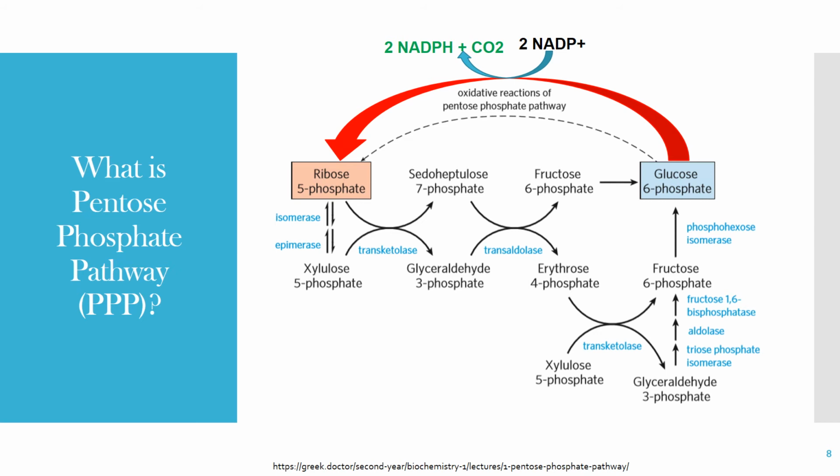NADPH has a different function from NADH. NADH carries electrons to the electron transport chain, while NADPH is used for anabolic reactions or the synthesis of large molecules such as fatty acids and steroids.